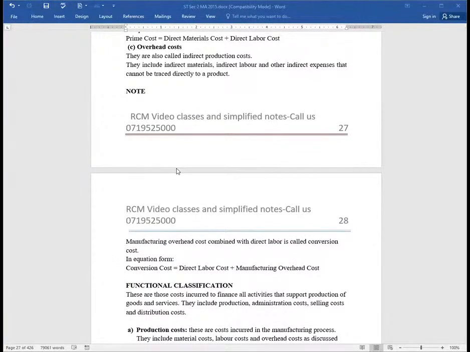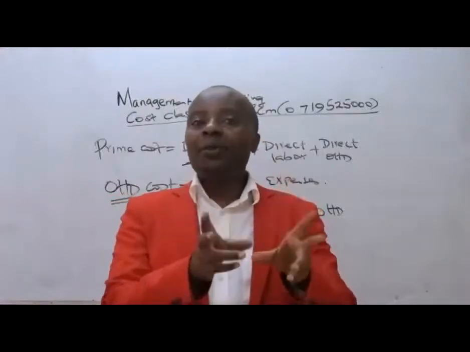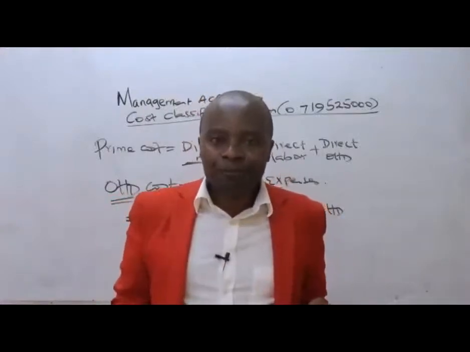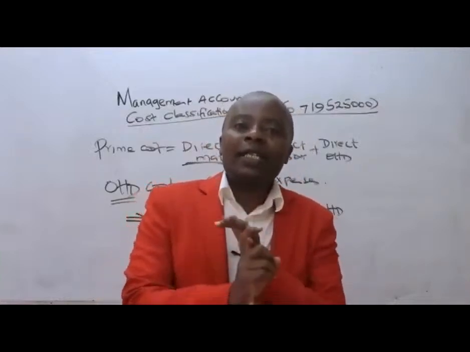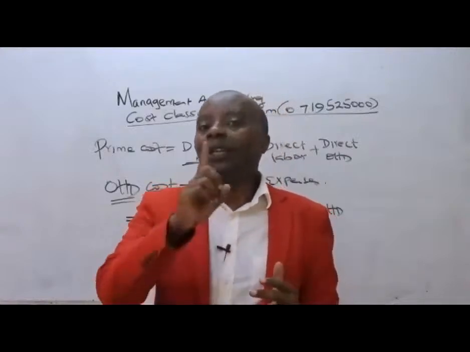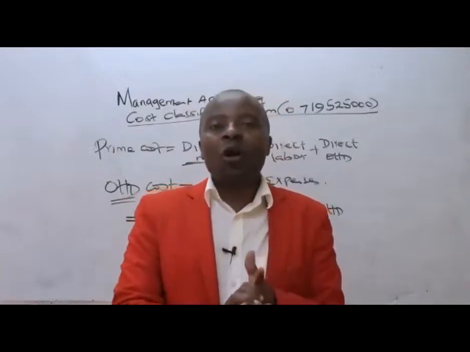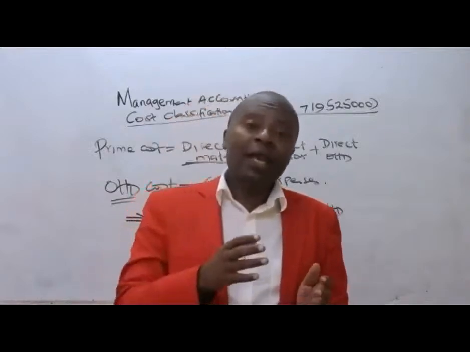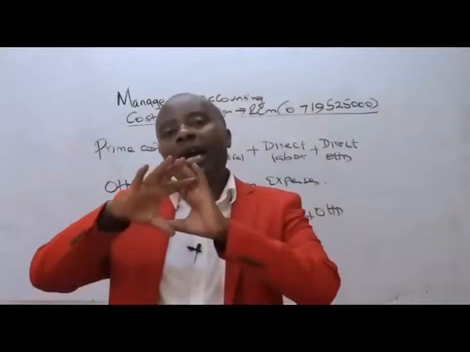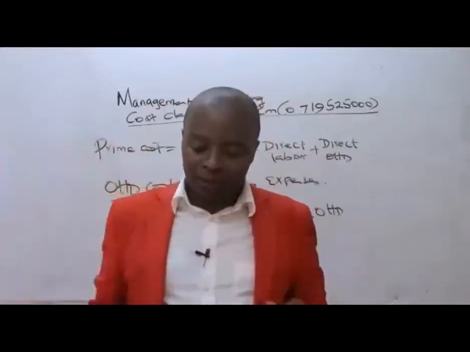We want to put this clearly again in a way that all of us should be able to understand. Manufacturing costs are those costs, ladies and gentlemen, that are directly attributable to the units that we produce. And mostly, they are the direct labor and the direct materials. And if you have been given, although rare, direct overheads will also constitute what we call manufacturing cost. Ladies and gentlemen, outside the manufacturing cost, we shall be having now what we call the non-manufacturing costs, which are basically indirect.